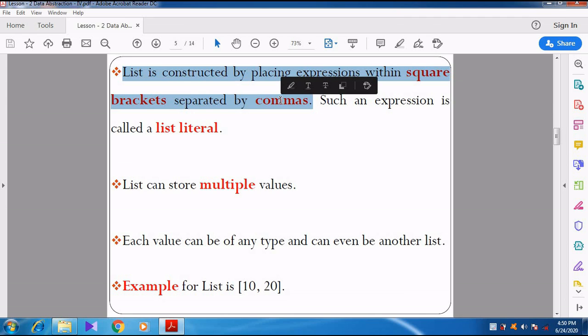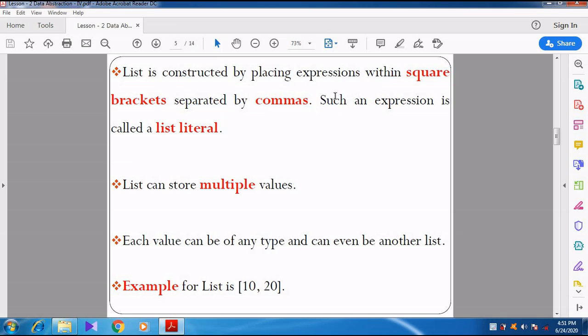Those values can be given within square brackets, and the values should be separated by commas, because one or more values will be there. Such an expression is called a list literal.